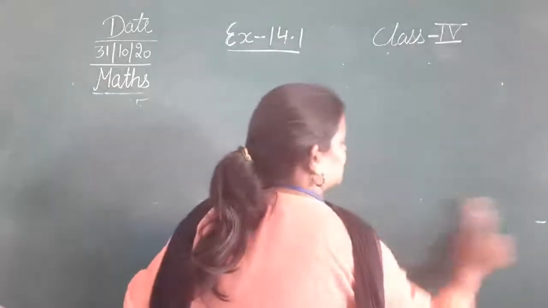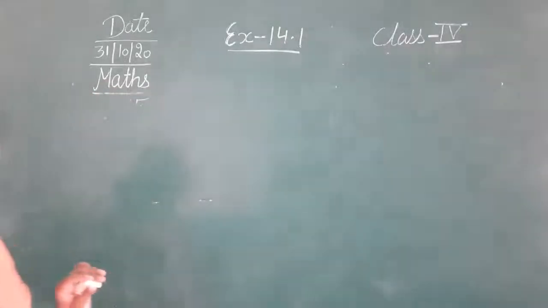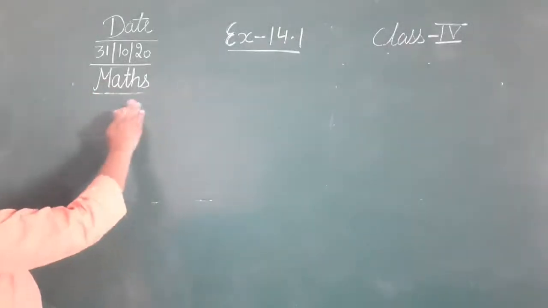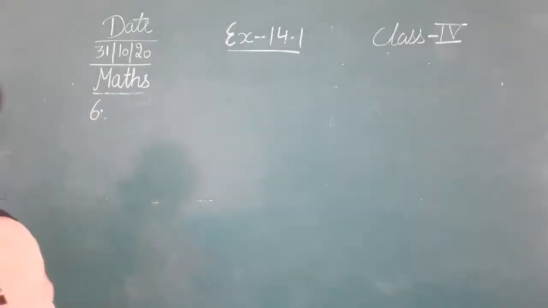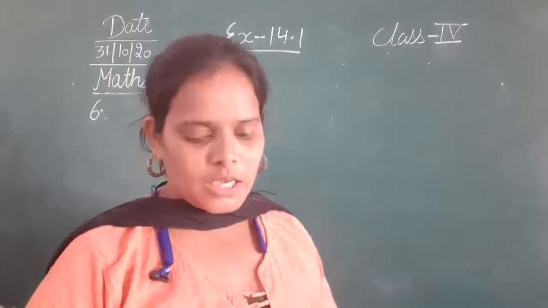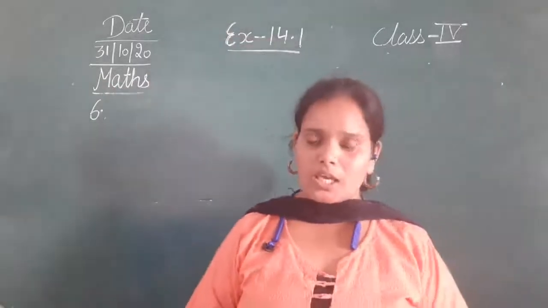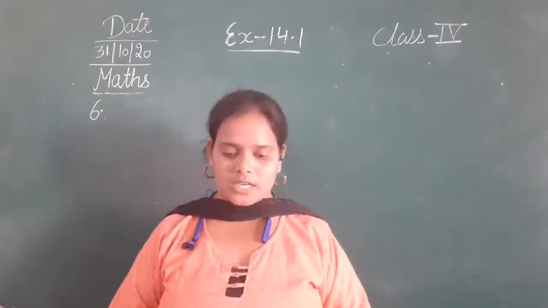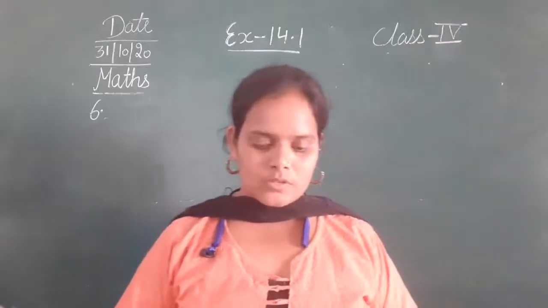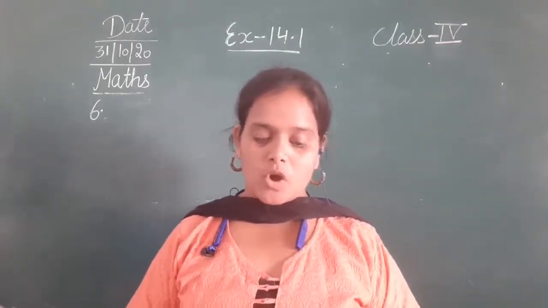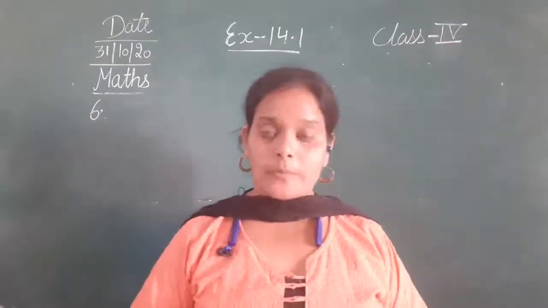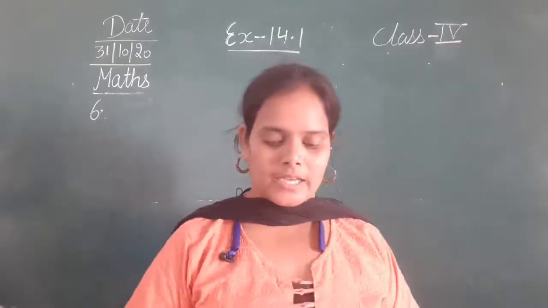Let's do question number 6. So question number 6 is, in the figure PQRS is a rectangle. Name opposite sides, opposite vertices and diagonals.